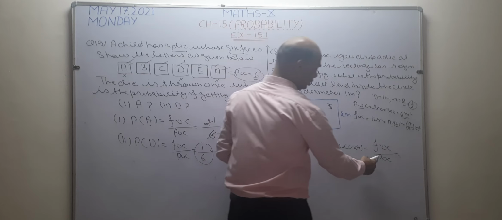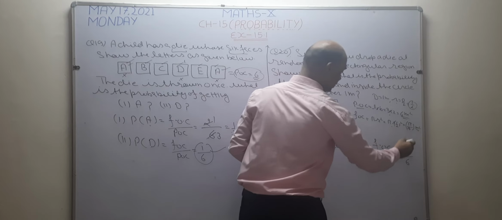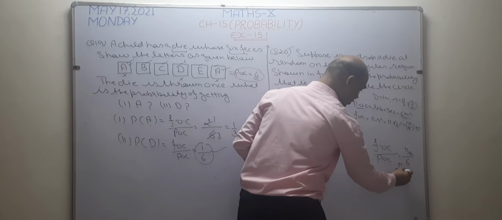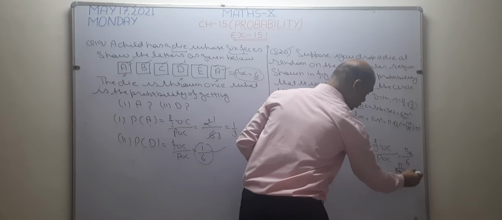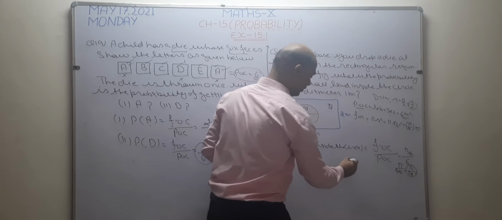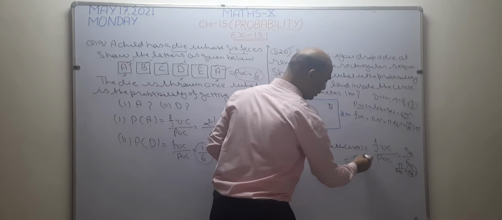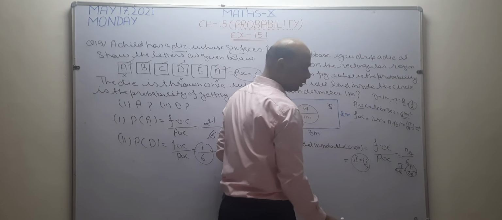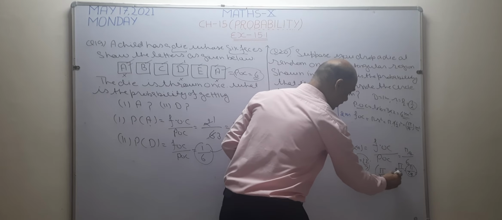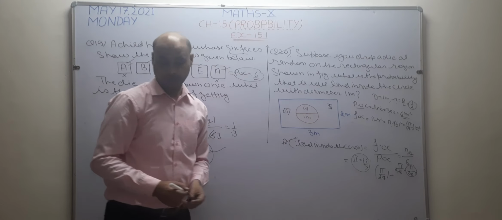So instead of POC, I want to write 6. But in my favor, the answer is pi by 4. Or this can be written as pi upon 4 into 6. 6 fours are 24 and pi is going to remain the same. So this is your answer. Or you can write the value of pi. The value of pi is 22 by 7. You can place the value of pi also. Otherwise, pi upon 24 is the answer to this question. Okay? I hope it is clear.